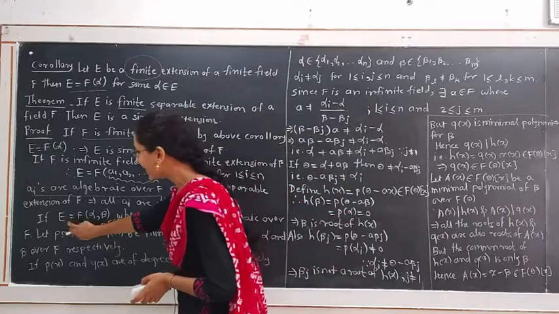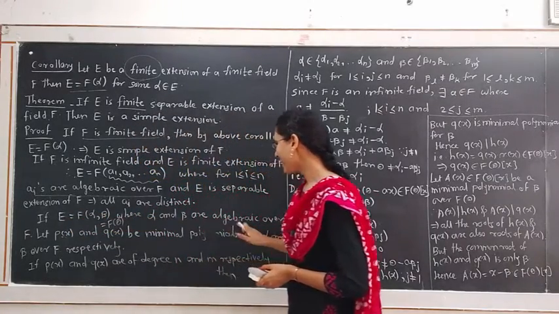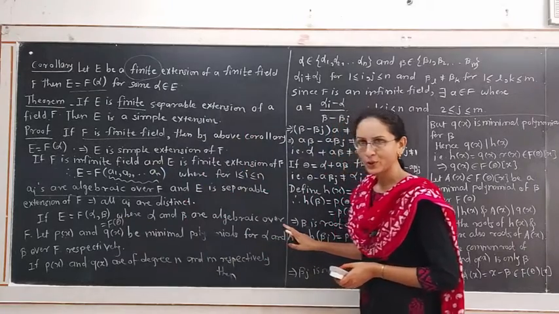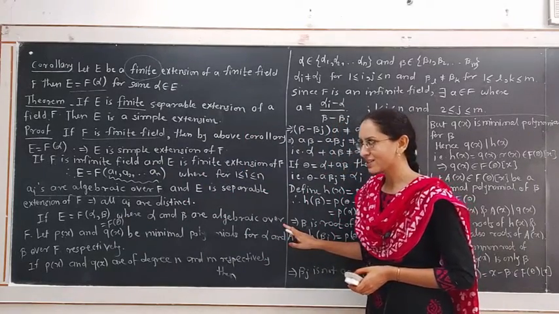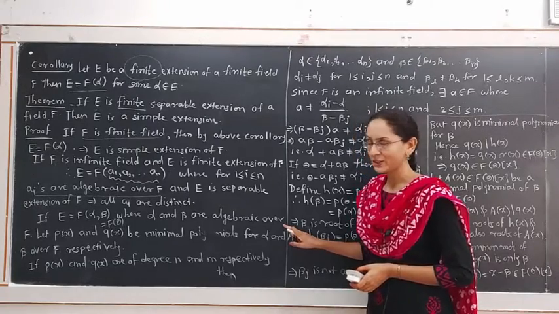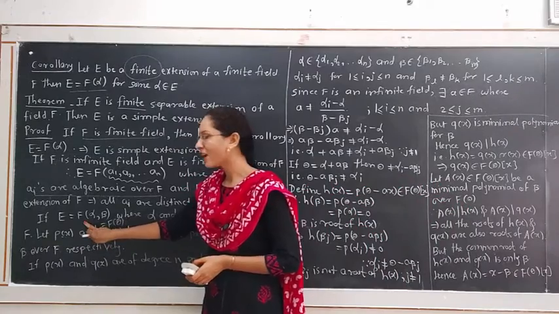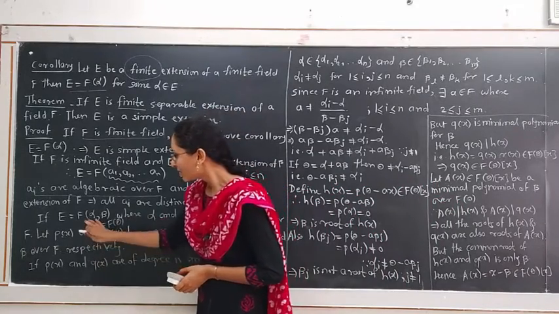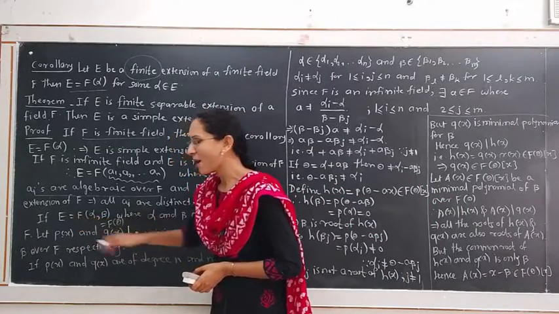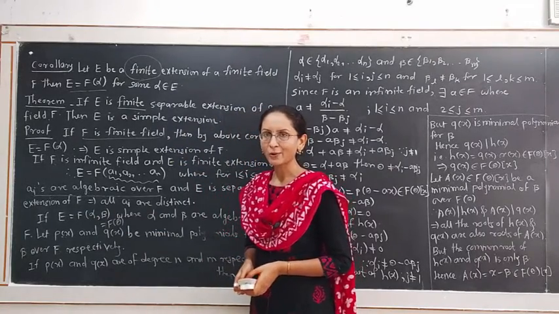If E is in the form F(alpha, beta), where alpha and beta are algebraic over F, because E is an algebraic extension of F, also E is a finite extension of F, the degree of extension of E over F should be finite.